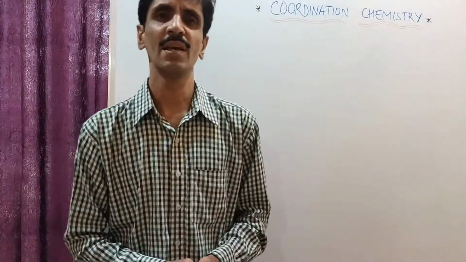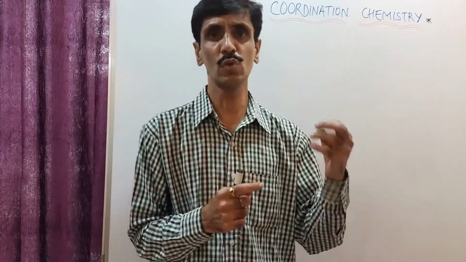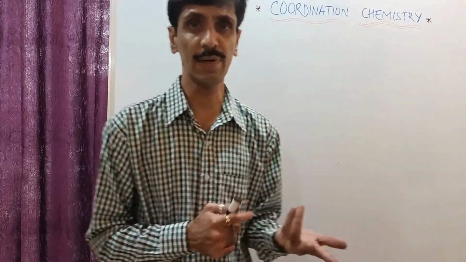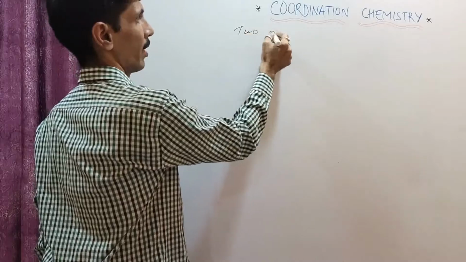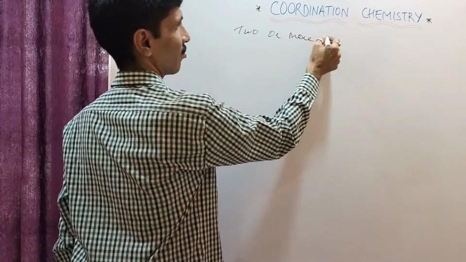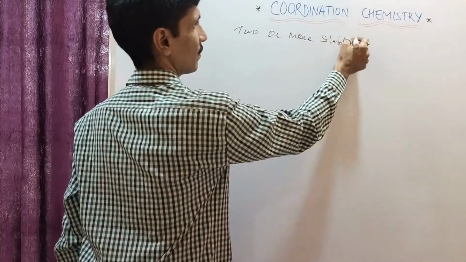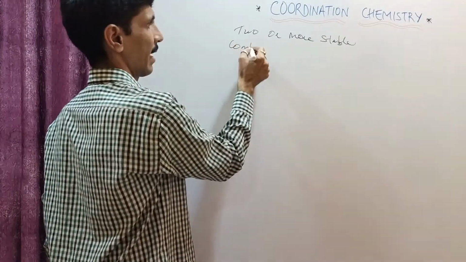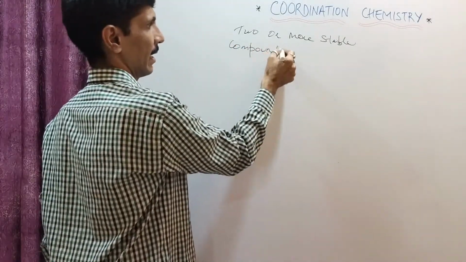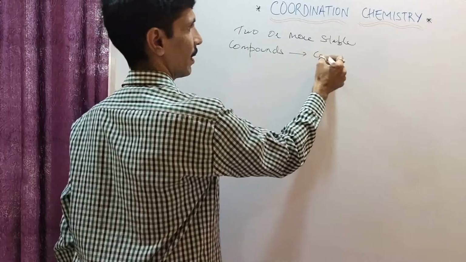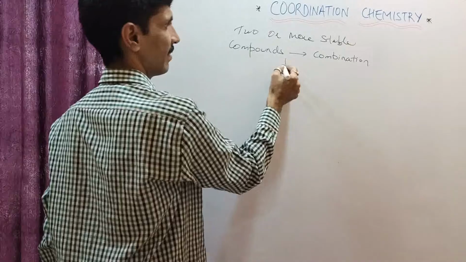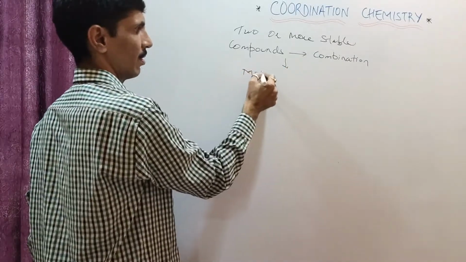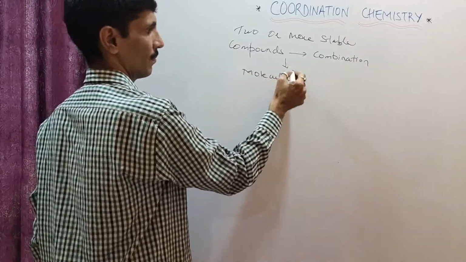So to begin with, my dear friends, please remember one thing, and that is when I have two or more stable compounds, and if they are undergoing a combination, then this results in the formation of molecular compounds.